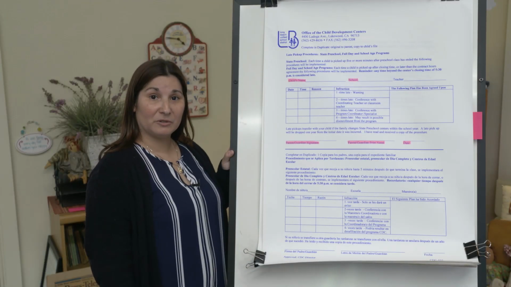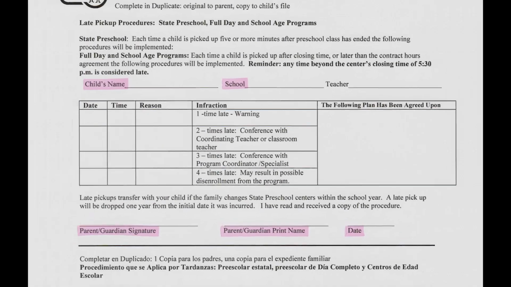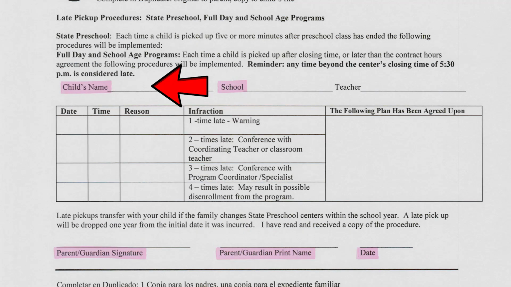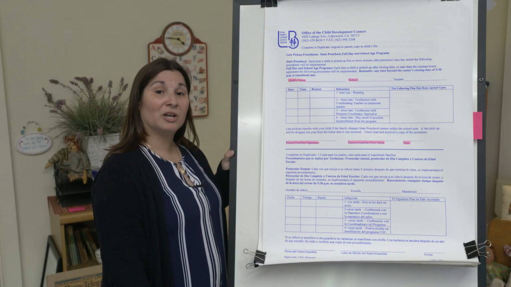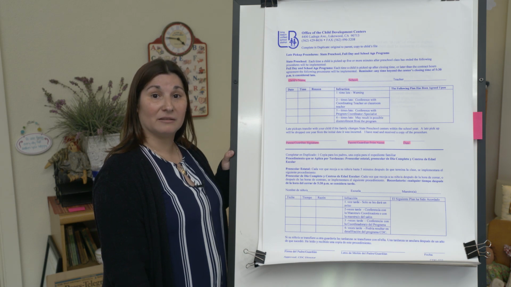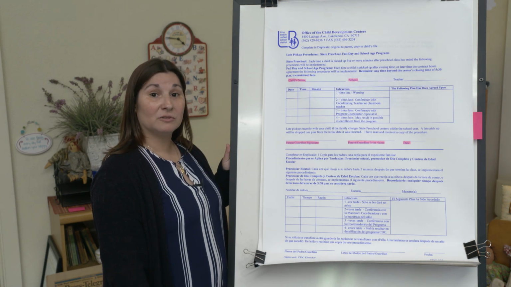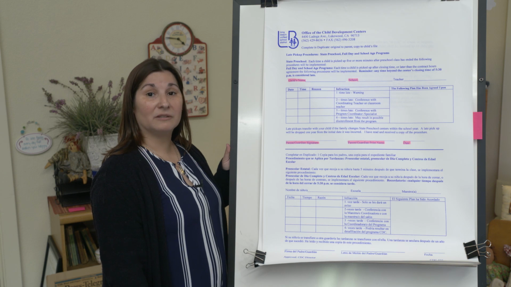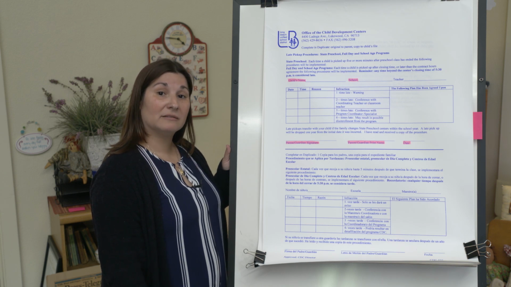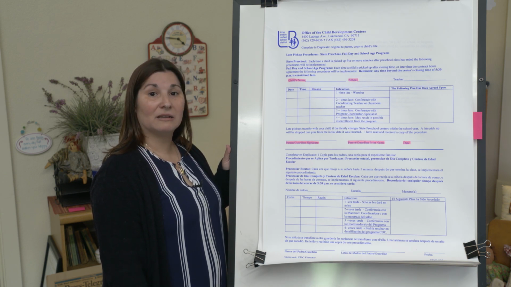This is the late pickup procedure. Every child has to be picked up on time. Please print your child's first and last name here, the name of your school site here, and for every day that your child is enrolled in the program, they do need to be picked up on time. For our part day program, your child must be picked up no later than 5 minutes after the class time ends. The sites do close right on time. We do not have the type of program where you can pay to come in late, so the children cannot be there any time past their contracted time.